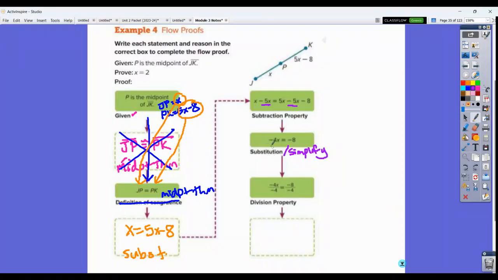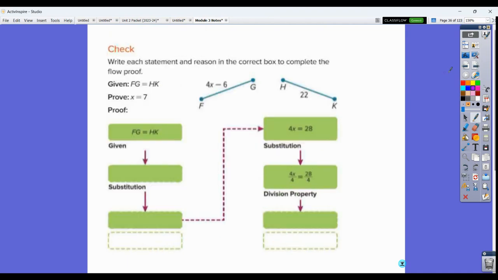Okay, so we have to do substitution or simplify to get to this step, which is just really that x minus 5x is negative 4x and 5x minus 5x cancels out. And then you do the division property, so you can see that they're dividing both sides by negative 4 to get to the fact that x is equal to 2. Again, that would be a simplify step. We'll talk a little bit more in depth about the different steps in here more later.